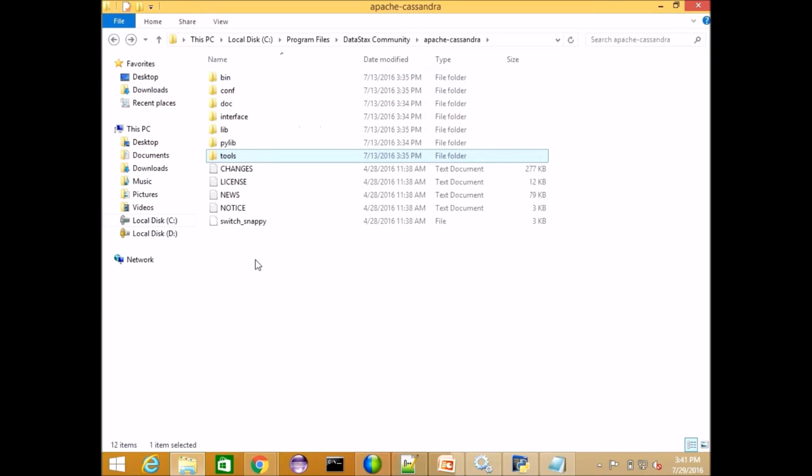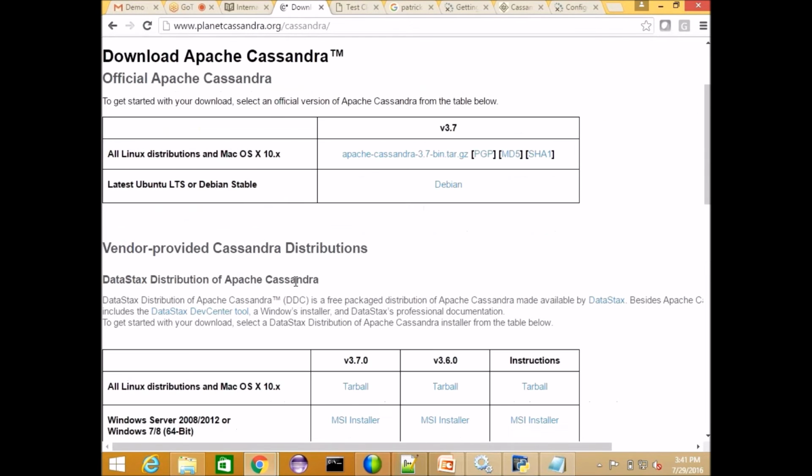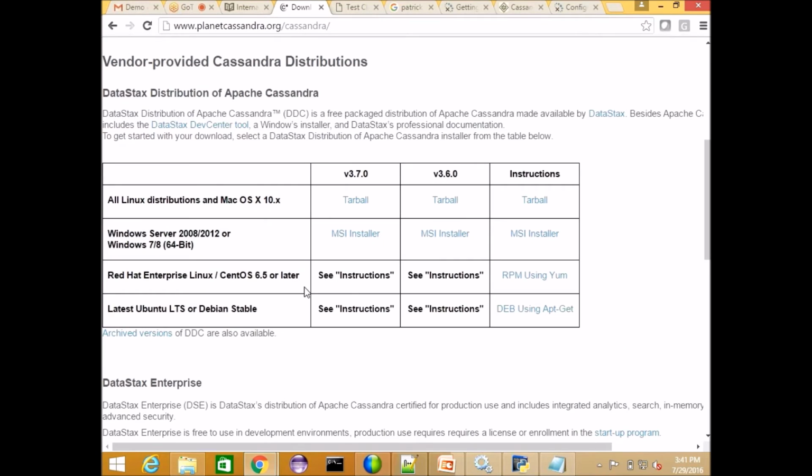And next, this is Windows based. Once you are done, you get these services and all. If you want the Linux based installation, you can get the tar file from here. After that, you first need to install Java and set the environment variable, and next install Cassandra and set its environment variable.